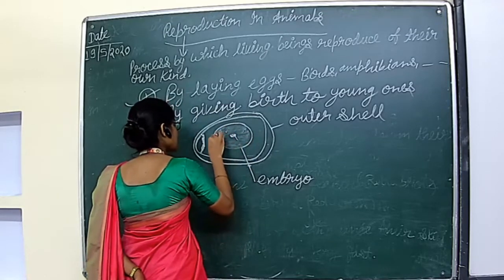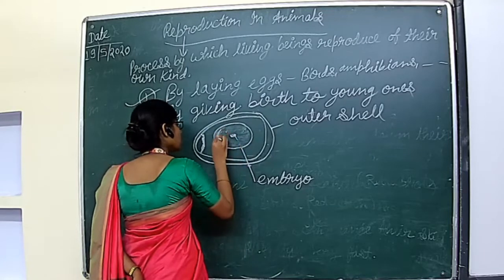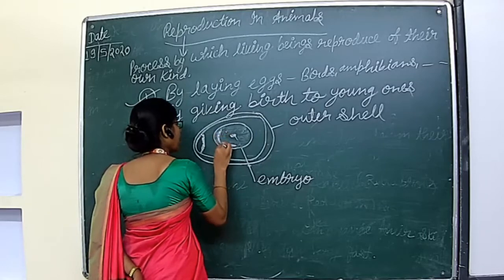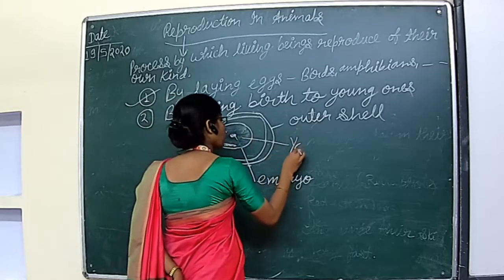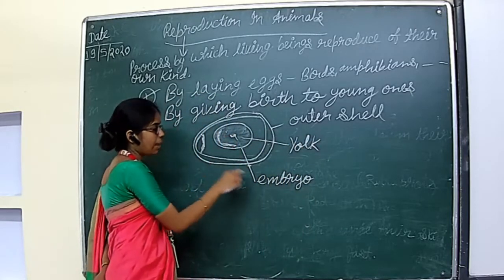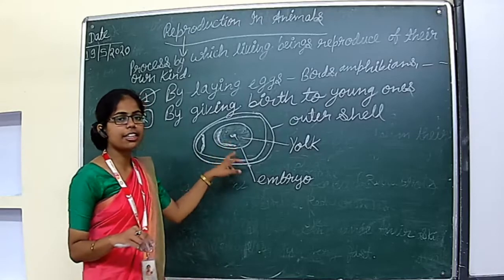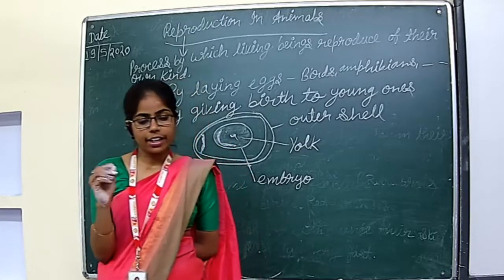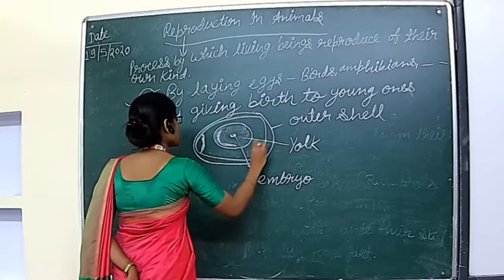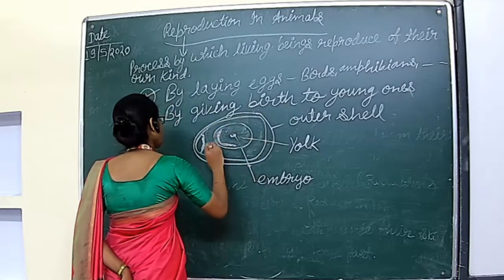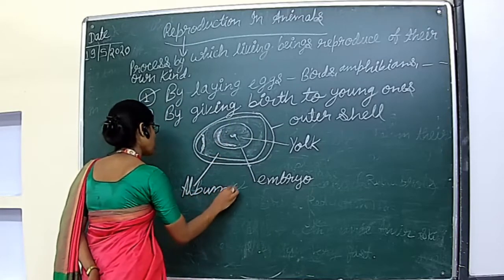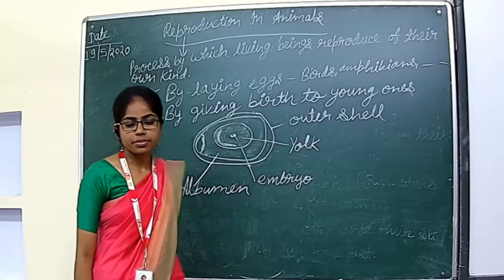And this shaded region in the center of the egg is known as the yolk. Outer cell, central region embryo, and yolk. And this portion is known as albumen. What is this? Albumen. This portion is known as albumen.